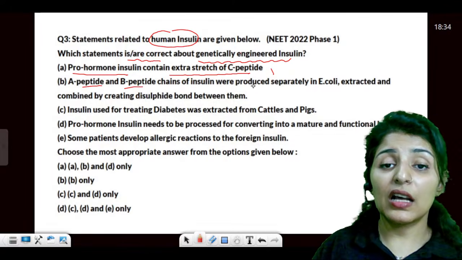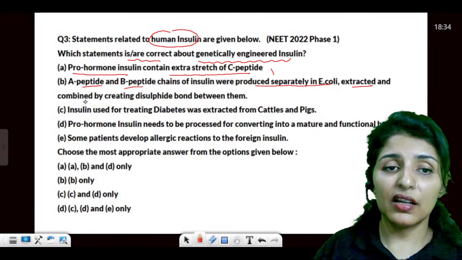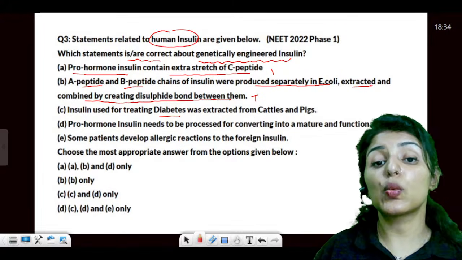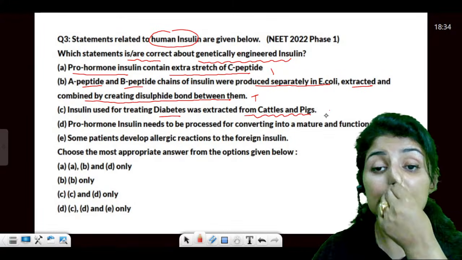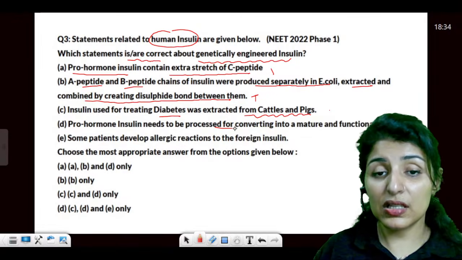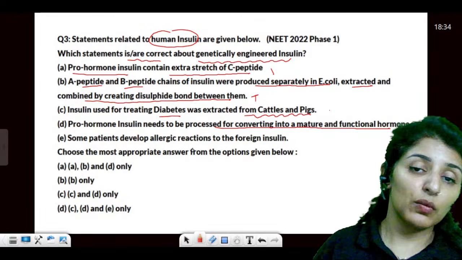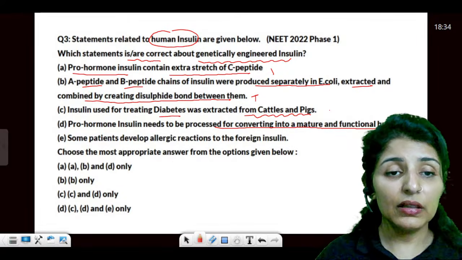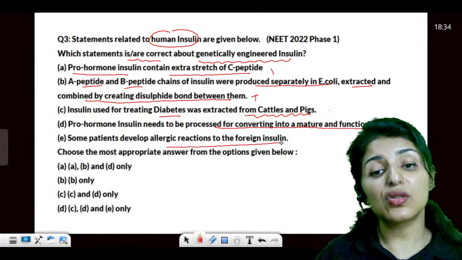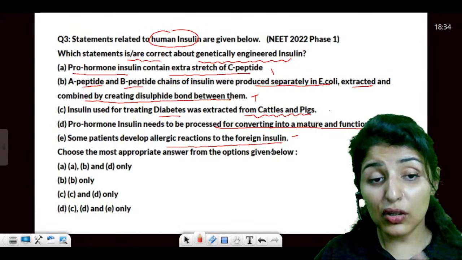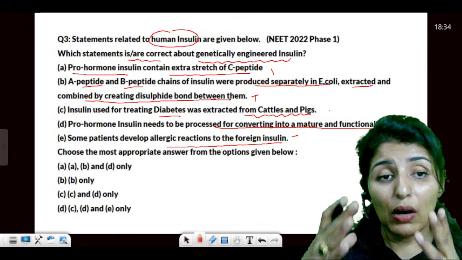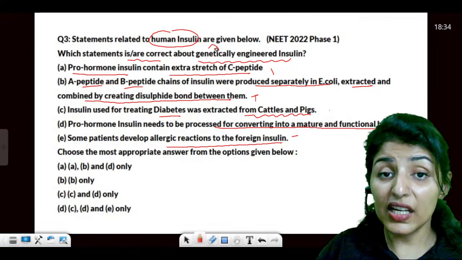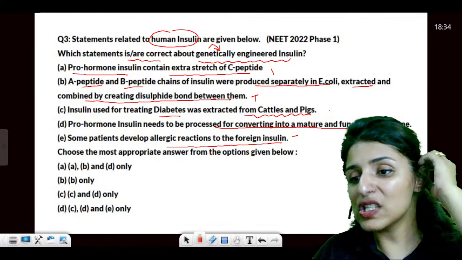A and B peptides are separately produced in E. coli, extracted and combined by creating disulfide bonds with them. True. Insulin used for treating diabetes was extracted from cattle and pig. Yes. Then proinsulin needs to be processed for converting into mature and functional hormone. Are we talking about genetically engineered insulin here? Some patients develop allergic reactions to the foreign insulin. These are true, but please see, out of all the options, we have to choose which is correct for the genetically engineered, not insulin in general.